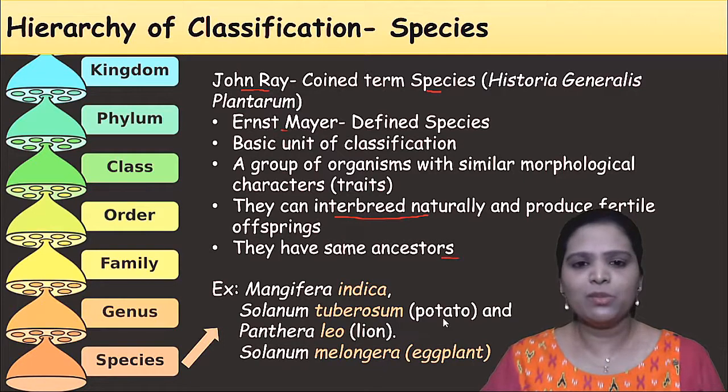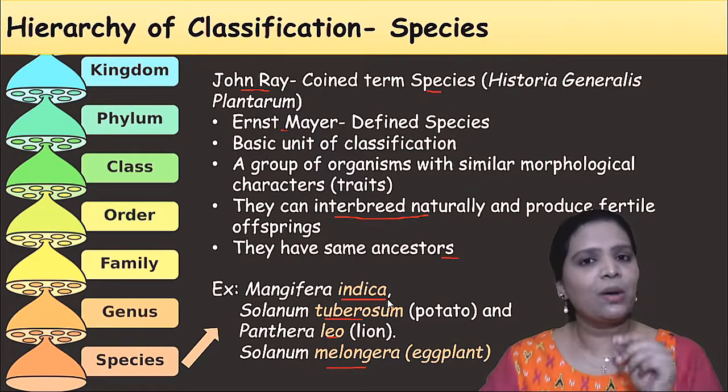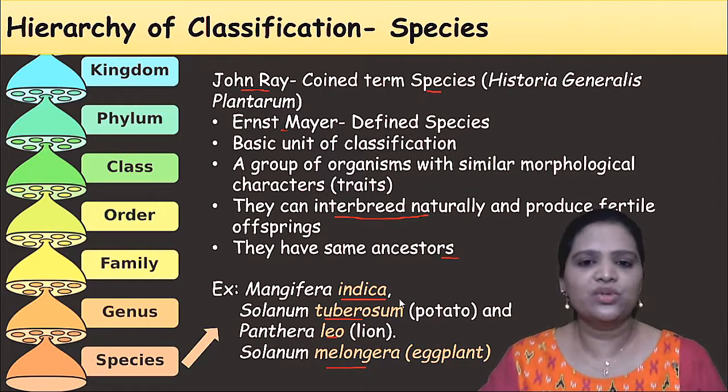You see all these biological names. The first name is the genus, the second name is the species. Mangifera indica means the mango tree, which is available only in India. So that is called indica, this species, one particular character.